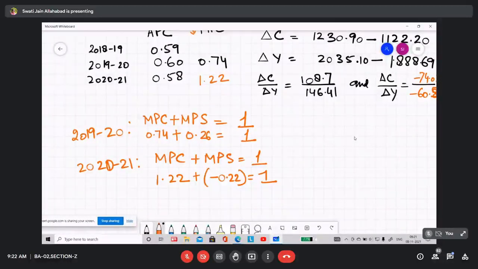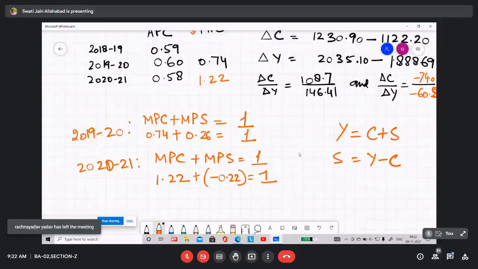Wherever you study, you will find some numbers given to you, and then you can work on the APC, MPC, and remember this: Y is equal to C plus S, and S is equal to Y minus C. So if any two pieces of information are given to us, the value of Y and the value of C or S, we will find the value of the third variable, and then we will calculate these values: MPS, MPC, APS, APC, and we are trying to prove this relationship.